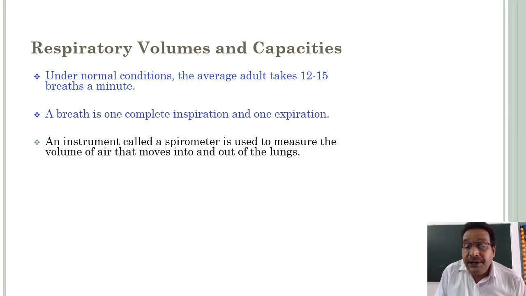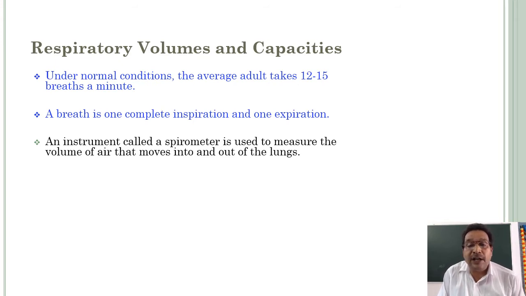Under normal conditions, the average adult takes 12 to 15 breaths a minute. What is a breath? A breath is one complete inspiration and one expiration.